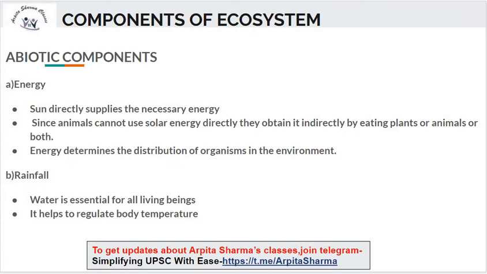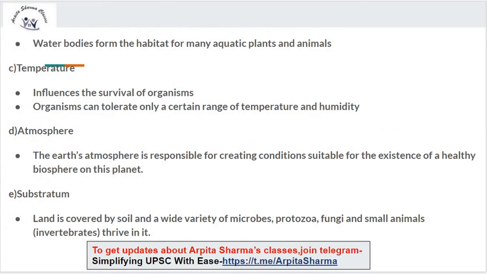Second one is rainfall. Water is essential for all living beings, right? It helps to regulate the body temperature, and water bodies form the habitat for many aquatic plants and animals. So water is an important abiotic component in the ecosystem. Third one is temperature. Temperature influences the survival of organisms. Organisms can tolerate only a certain range of temperature and humidity, not every range.